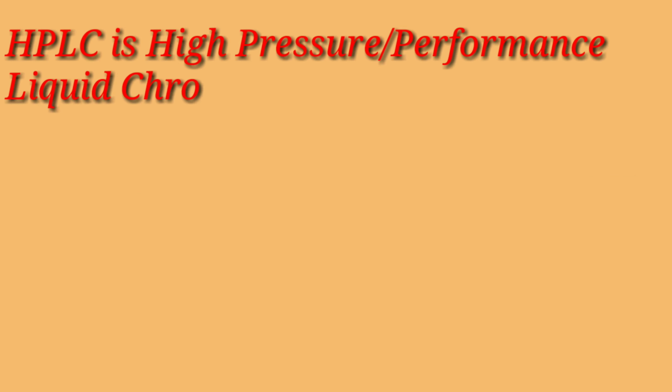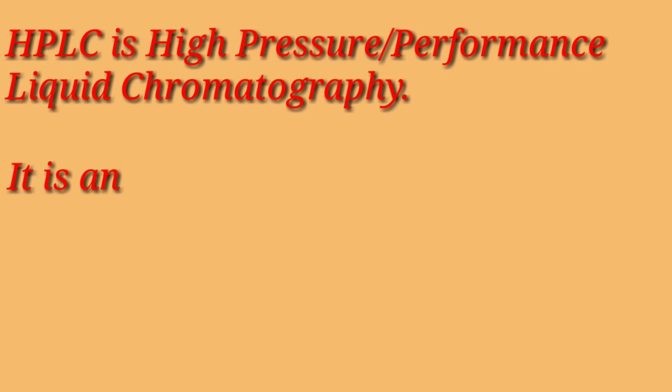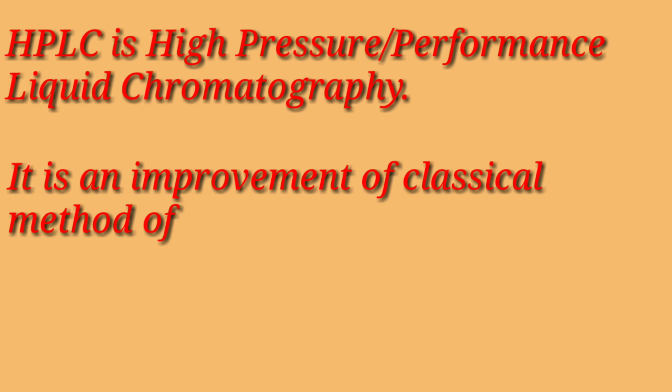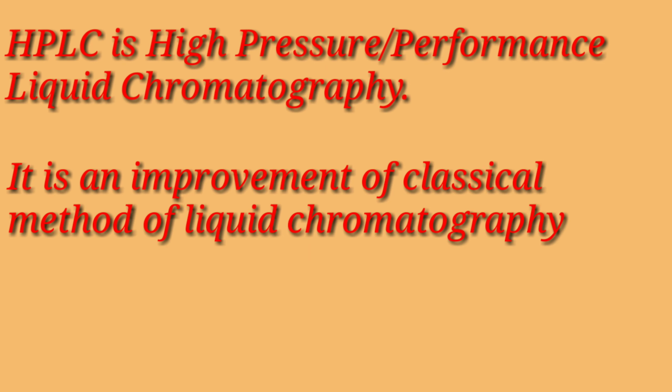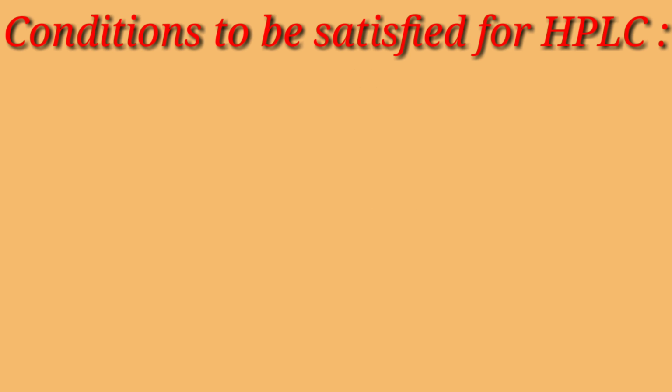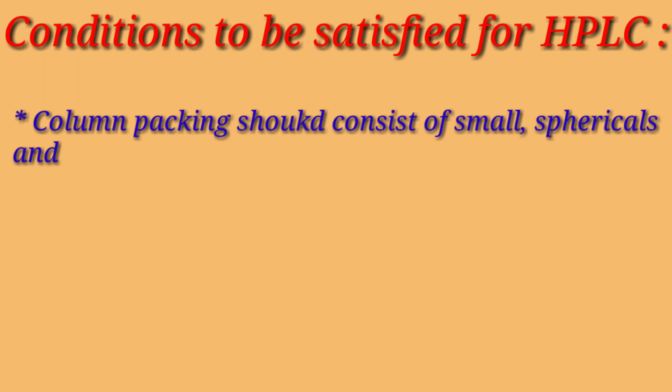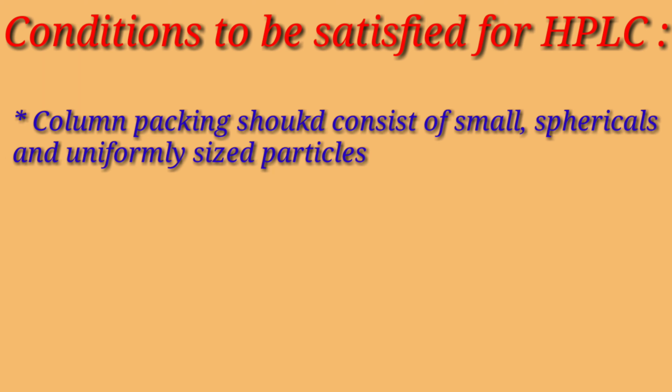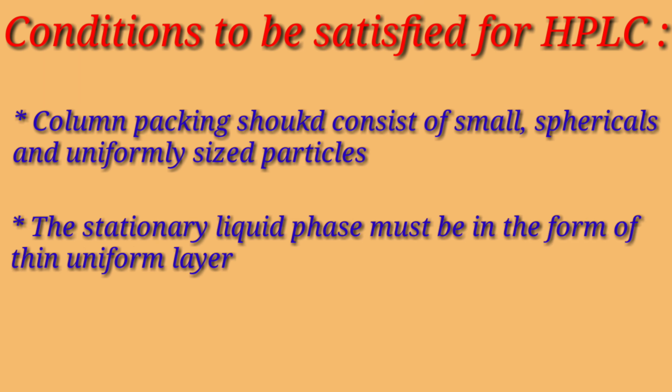HPLC is high performance liquid chromatography, which is an improvement of the classical method of liquid chromatography. Now, conditions to be satisfied for HPLC are: column packing should consist of small, spherical and uniformly sized particles, that is about 60 micrometer, and the stationary liquid phase should be in the form of a thin uniform layer.